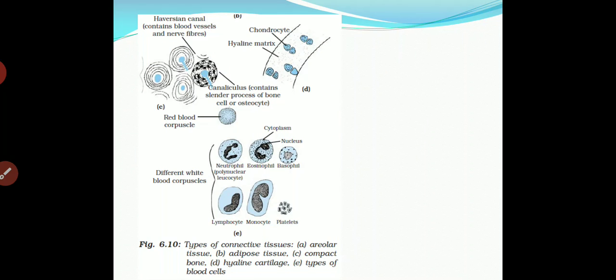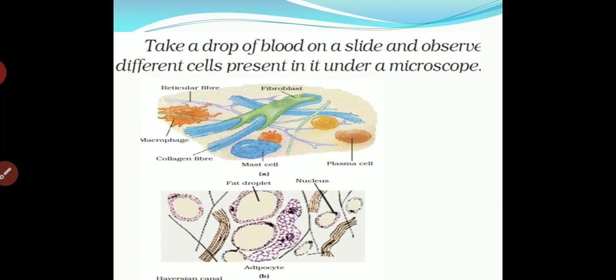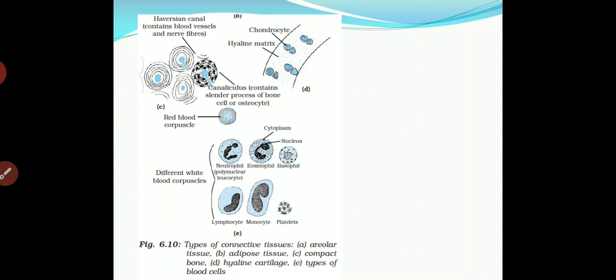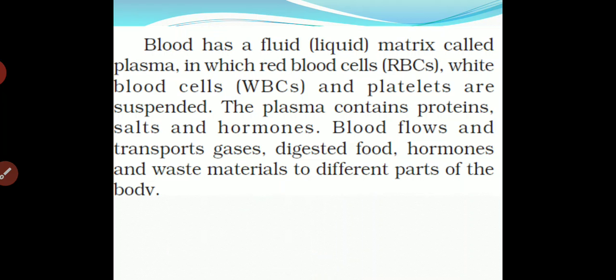Here the connective tissue types are given. The first one was areolar, the second one was adipose. Now here D, the third one, is the hyaline cartilage, and this one is E. E1 shows the types of blood cells. Blood is also one type of connective tissue.